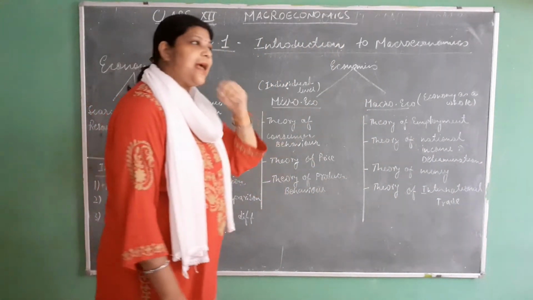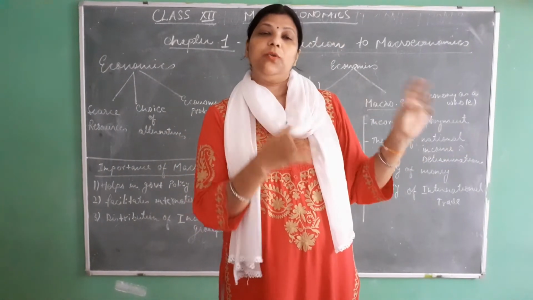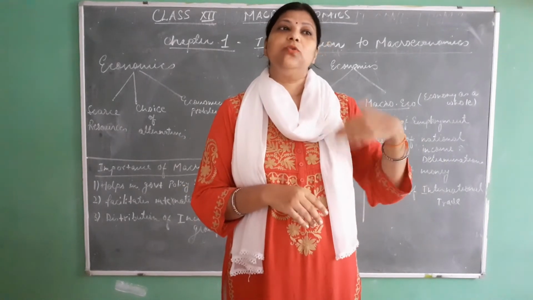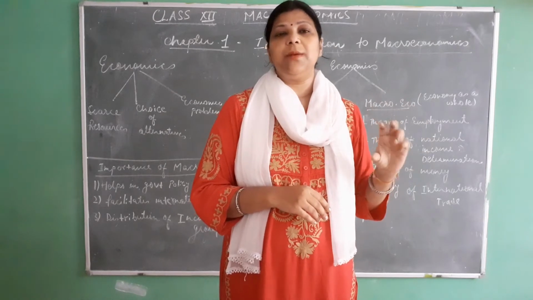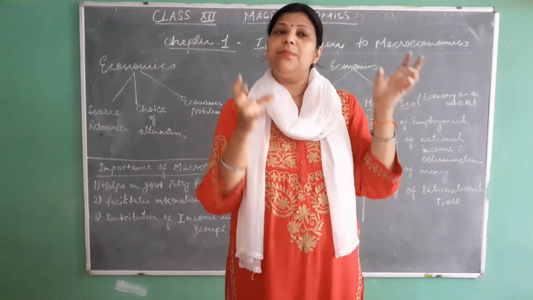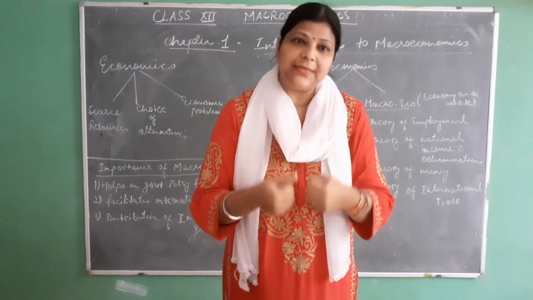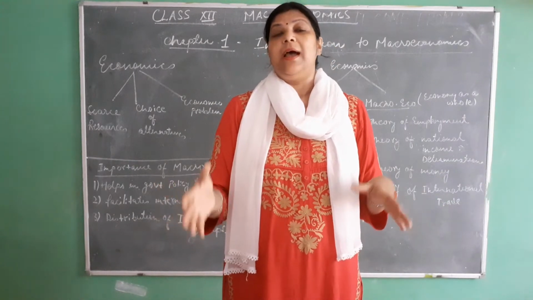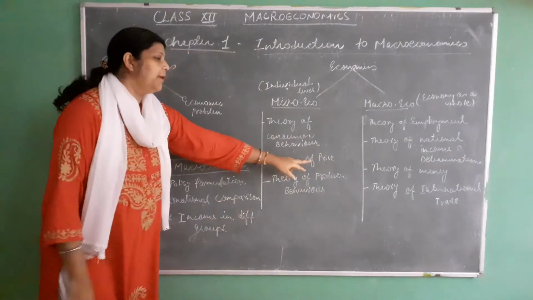As a consumer, my mind is that I have to purchase a good product at minimum cost. The same way, the producer will manufacture the product at minimum cost but sell it at maximum price. So this is the producer's behavior. This is the very initial stage. Then we have to understand what is the consumer behavior and what is the producer's behavior. And when we understand both the things, then we have the theory of price.